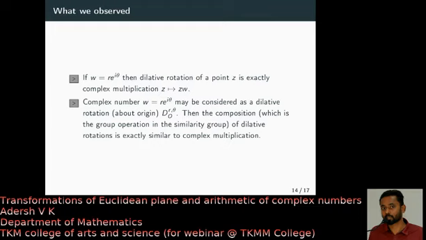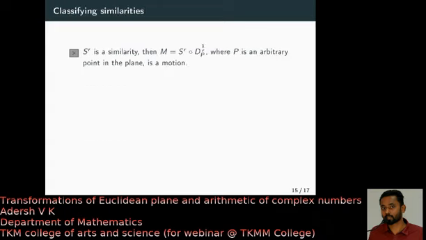That gives you back the complex multiplication. See how naturally complex multiplication comes via transformations. It is not like just writing a plus ib times c plus id and opening the bracket. So the definition of complex multiplication naturally comes from Euclidean geometry. Historically, it may not be the correct origin, but we can visualize the complex multiplication using the collection of all dilative rotations.